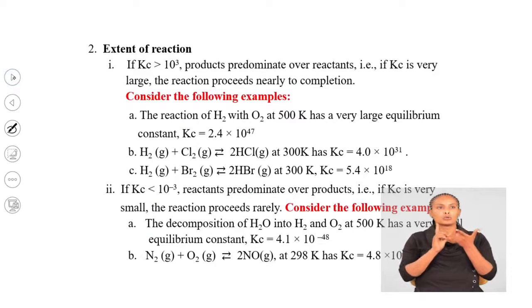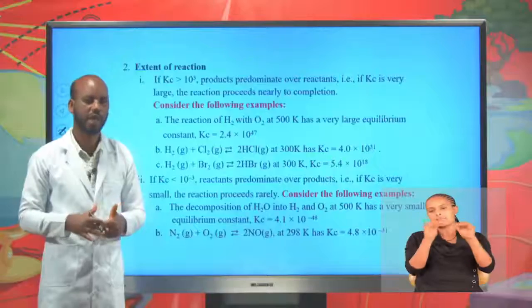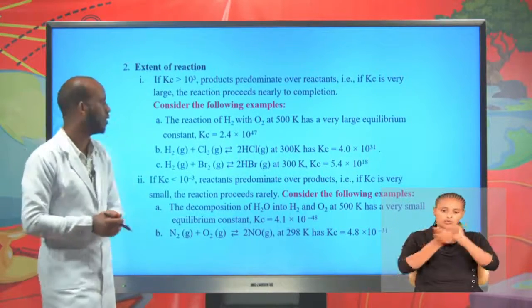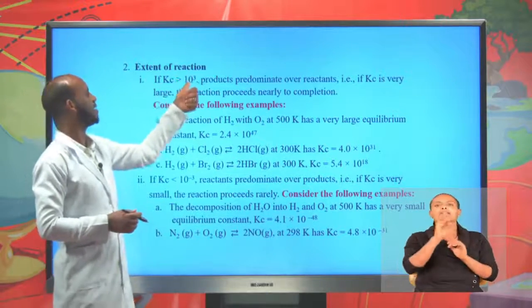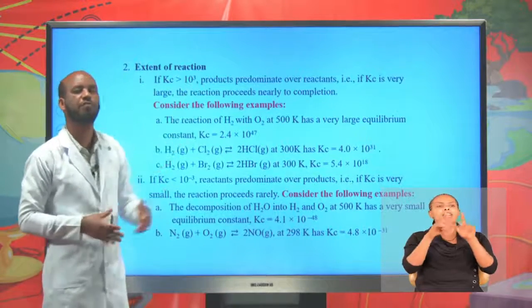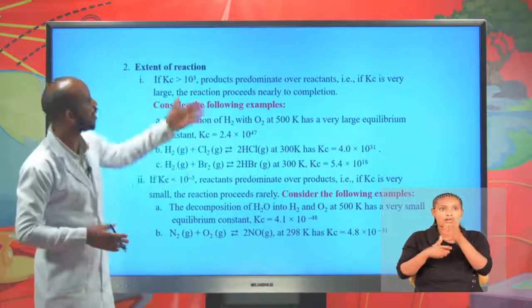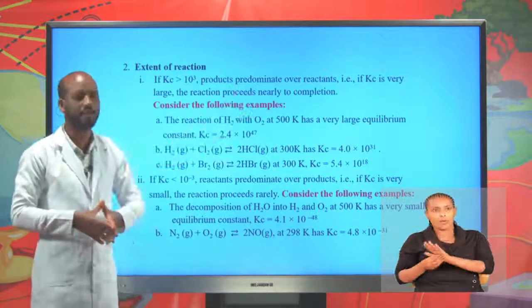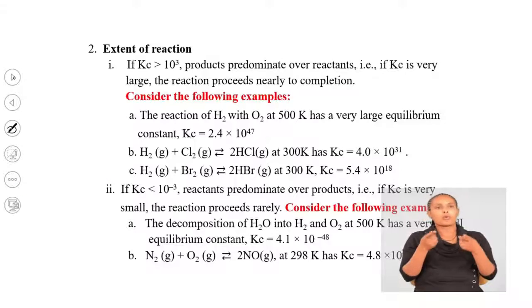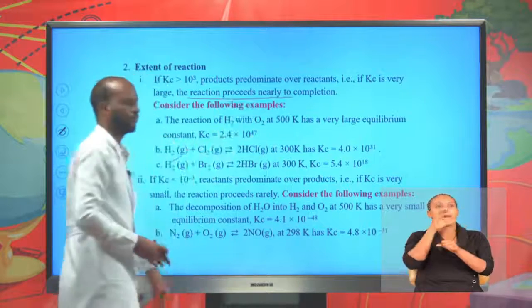2. Extent of reaction. Extent to which reactants are converted into products. If Kc is greater than 10 to the power of 3, if Kc is a very large value, now products predominate over reactants. You see? Or you can say the reaction proceeds nearly to completion. If the value of Kc is very large, the reaction proceeds nearly to completion.